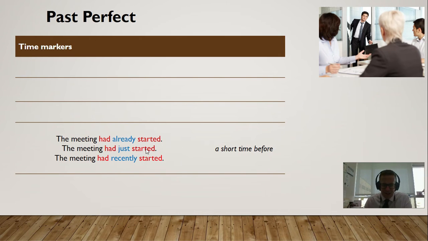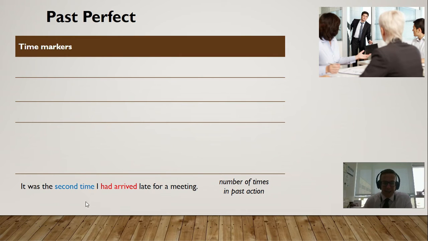But these all mean, and notice that we put this in between had and started. Had just started. Just means one or two minutes ago. It was the second time I had arrived late, so we can also put the number of times in the past action. This is a good use of the past perfect.